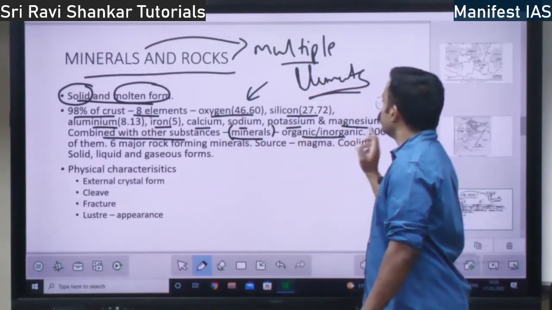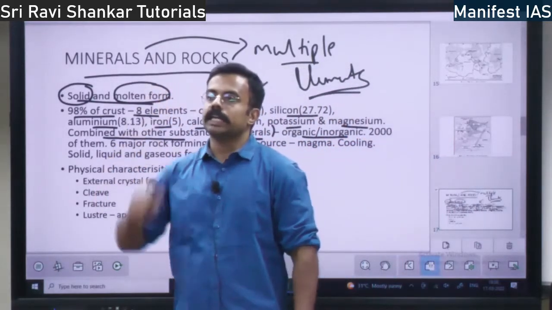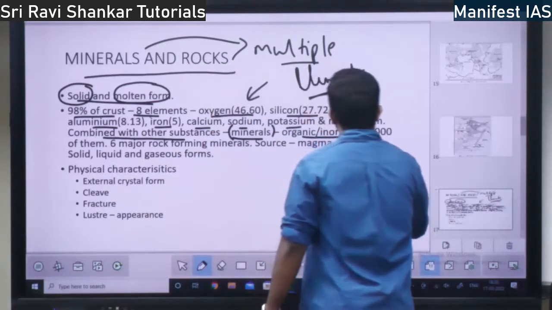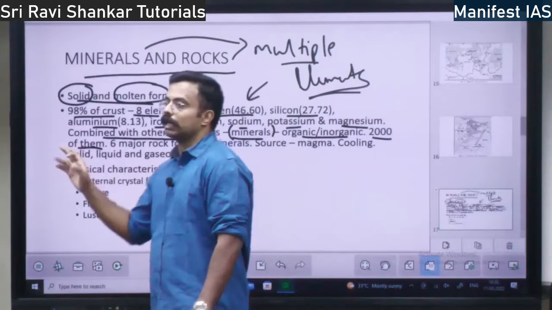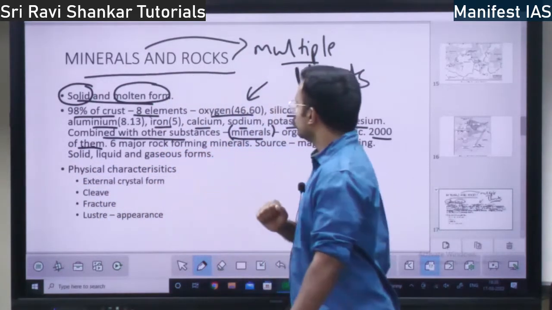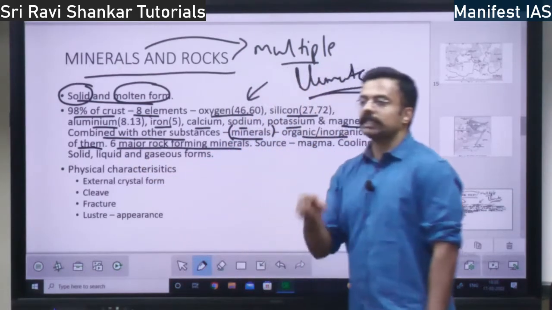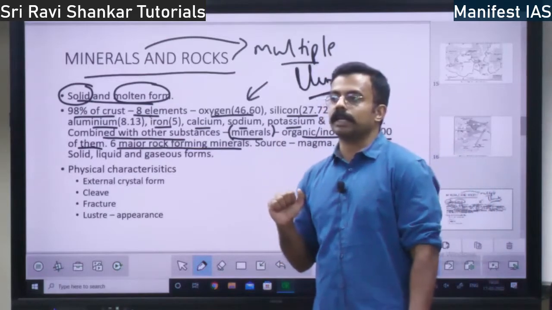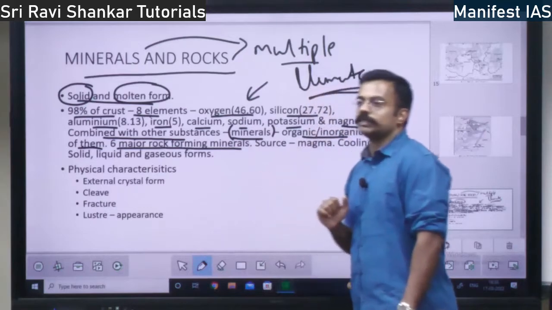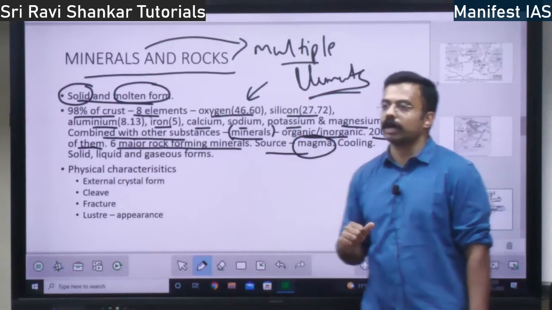You have 2 types of minerals: organic and inorganic. There are about 2000 types of minerals on Earth, out of which 6 are the major rock forming minerals. The source of minerals is magma.